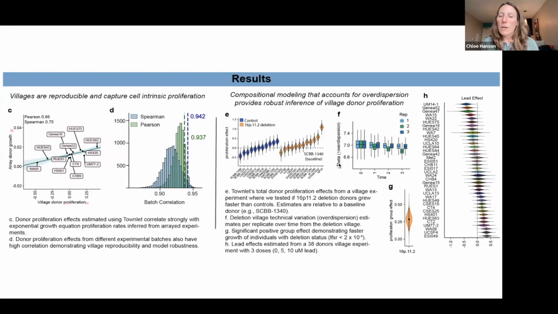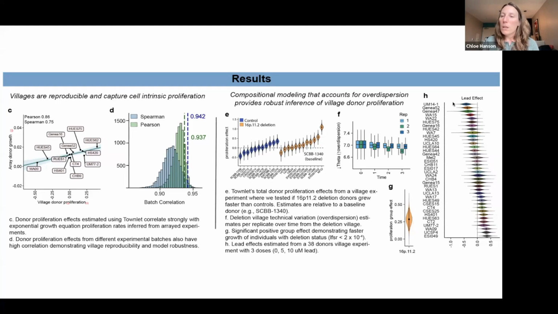Here is our dispersion parameter theta, and as this value decreases, technical variation is increasing in the experiment. We can see here that replicate 2 has slightly more variation than 1 and 3. And then finally, here is our 16p deletion proliferation effect, and this shows that the 16p individuals are indeed growing faster in this experiment than our controls.